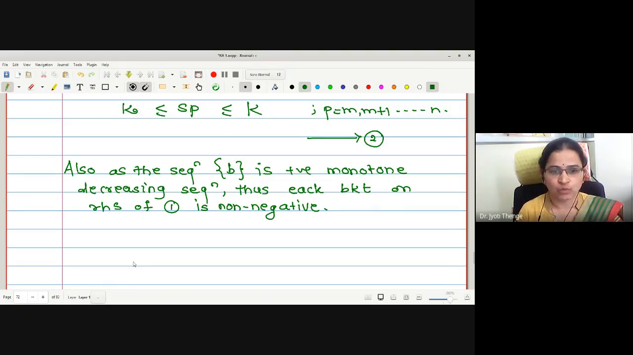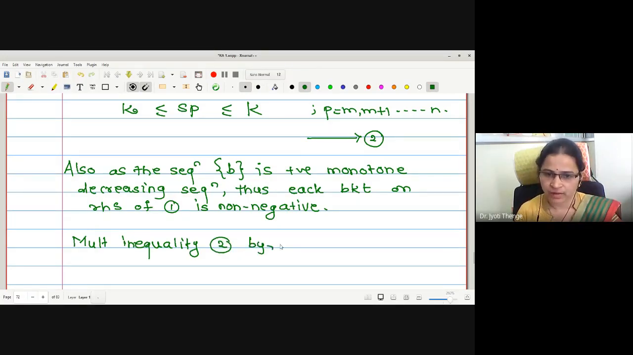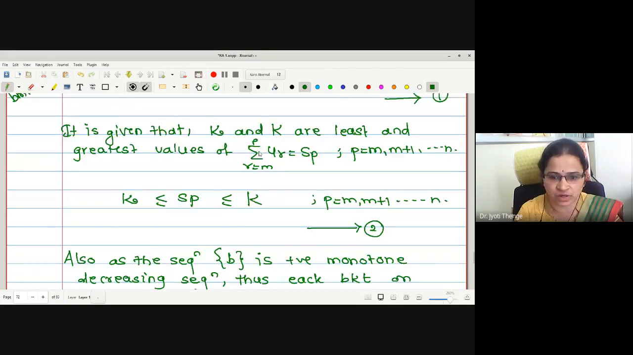Now what we are going to do? Multiply inequality 2 by Bm minus Bm plus 1. What is the first term? Bm minus Bm plus 1. Yeah?